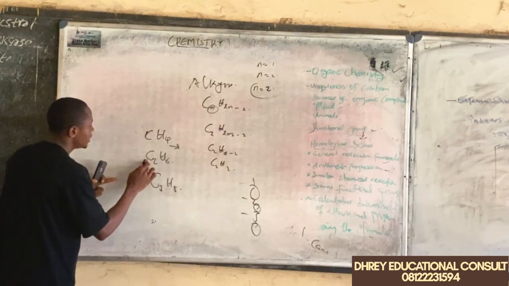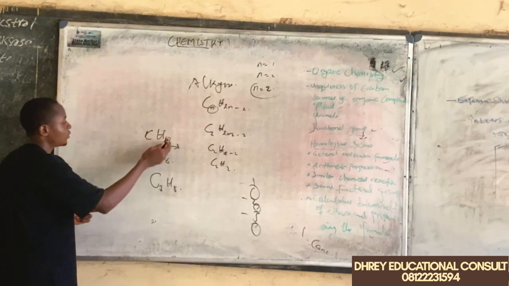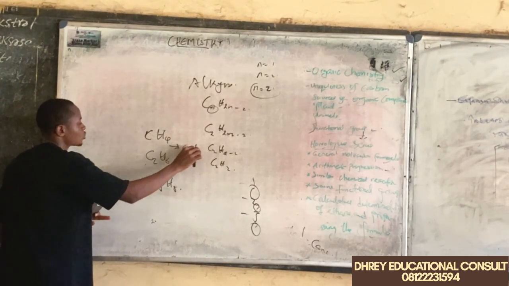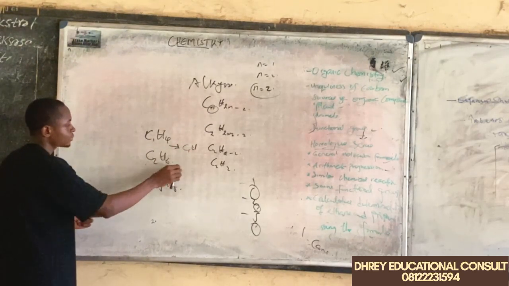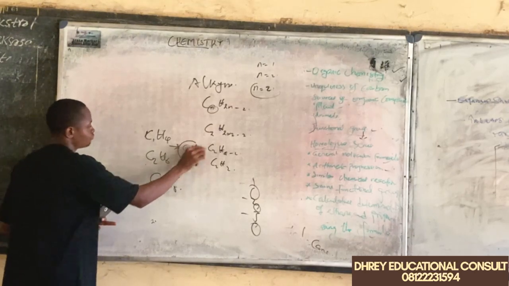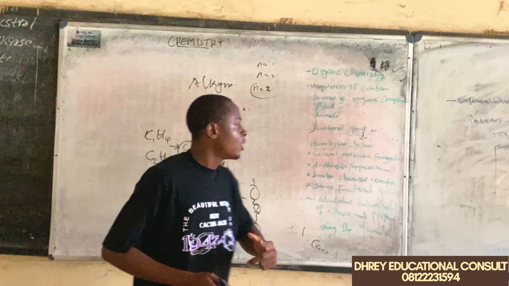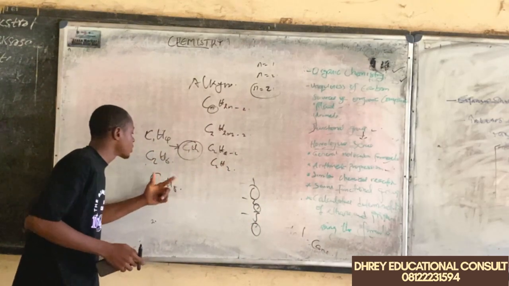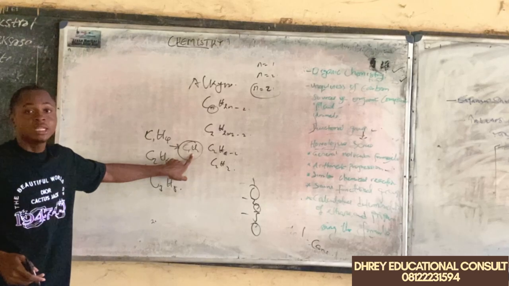If we have C2H6 minus CH4, we are going to have CH2. 2 minus 1 is going to give us C, which is 1, and then 6 minus 4 is going to give us what? 2. Now, each member of this alkane family must differ from the successive one by this molecular formula.